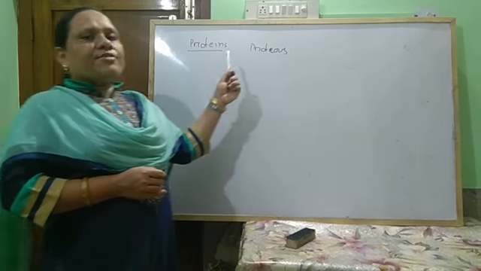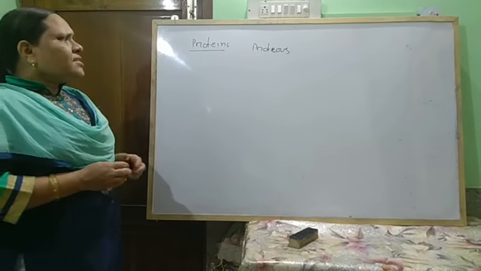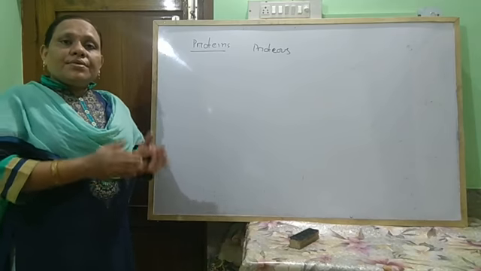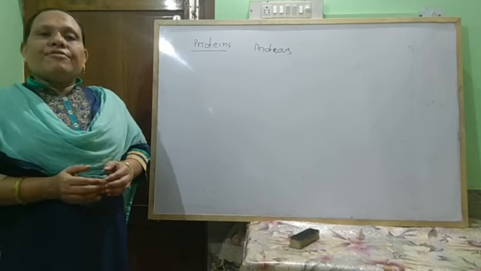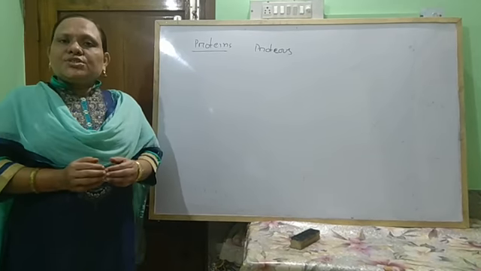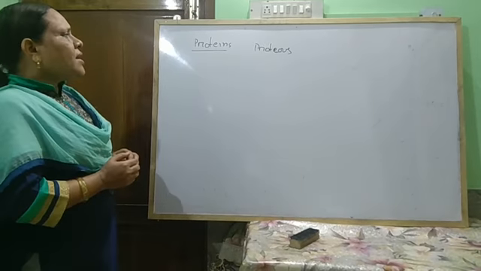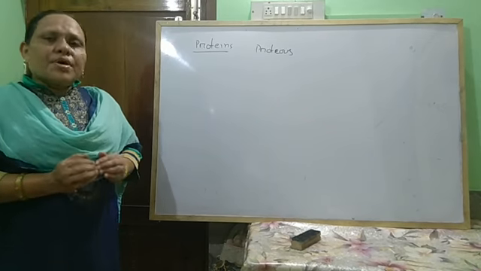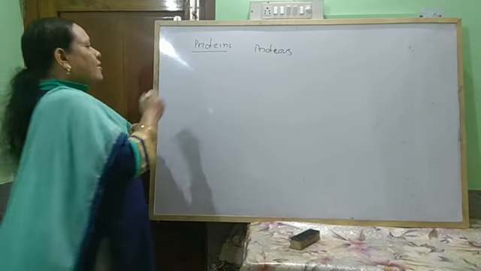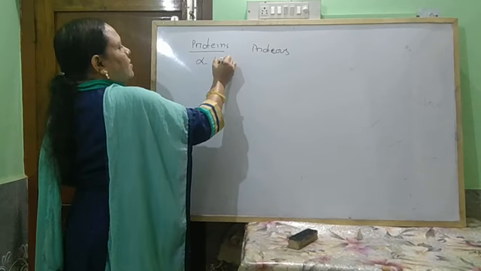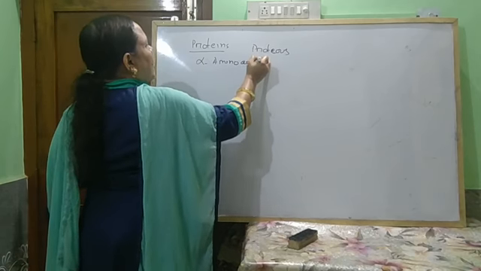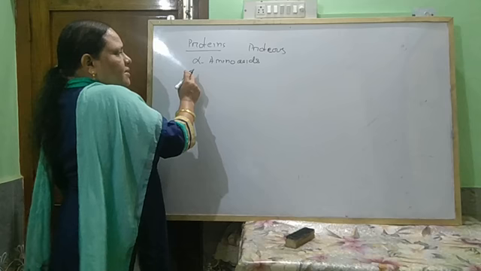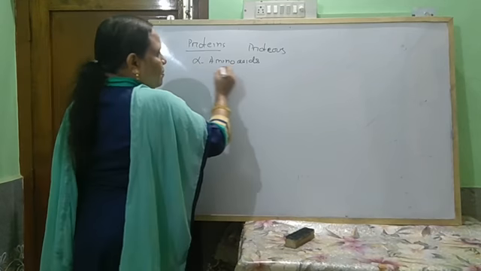In this, proteins are very important. These are the main structural material of animals, as cellulose is the main structural material of plants. Proteins are the main structural material of animals. Next, chemically proteins are generally condensation polymers of alpha amino acids.